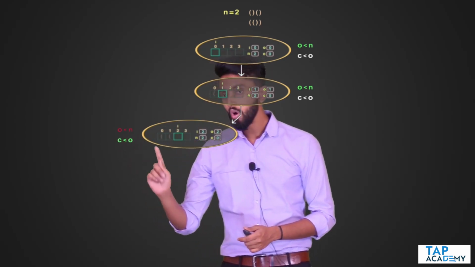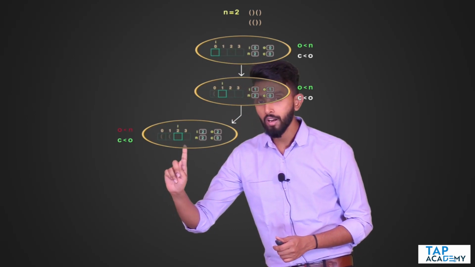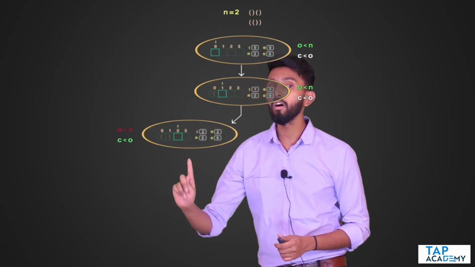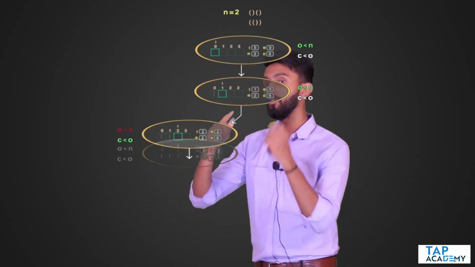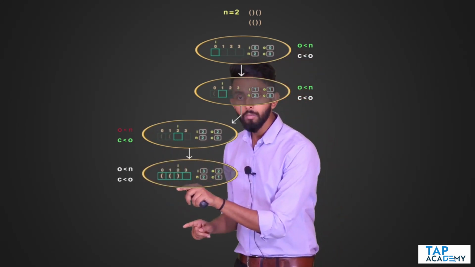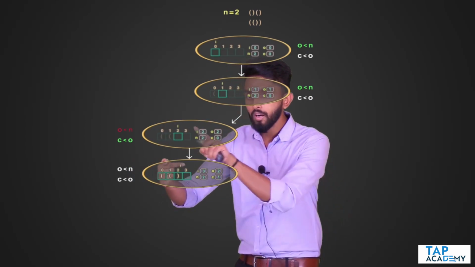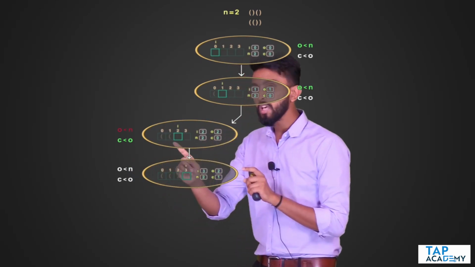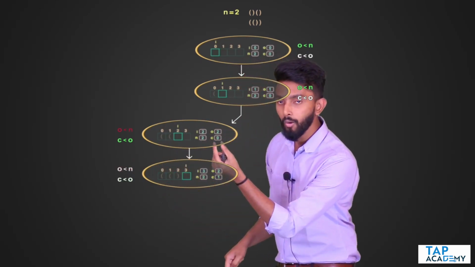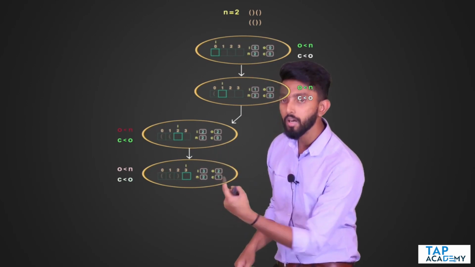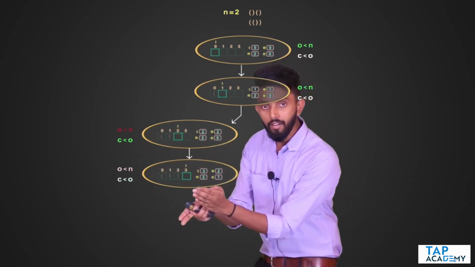If it is true, at the ith position, I would like to insert a closing bracket. So what I will do is, I will insert a closing bracket, again call the same function, move I forward, I plus 1. Because I put a closing bracket, C value I will increase, C plus 1, see it has become 1. Again I will check.